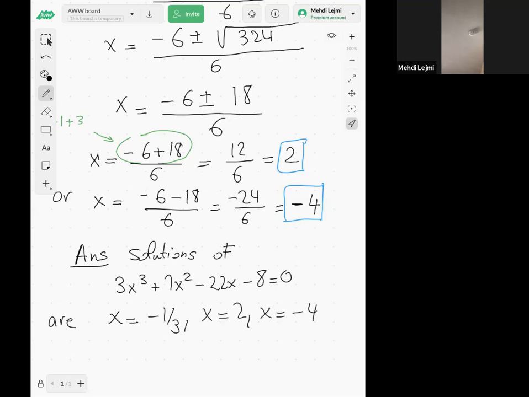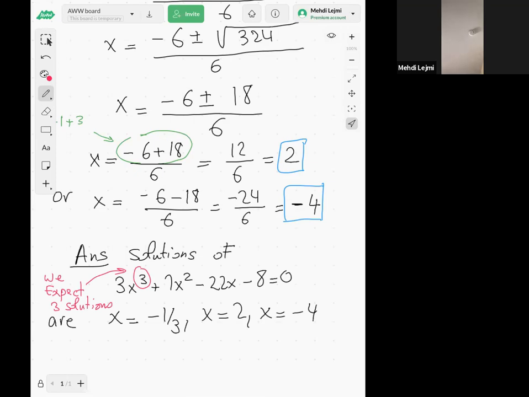Of course, guys, here we were expecting 3 solutions, right? The highest power, the degree, is 3, so we were expecting 3 solutions. And actually we got 3 different solutions, all right?